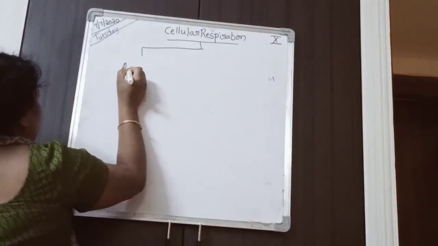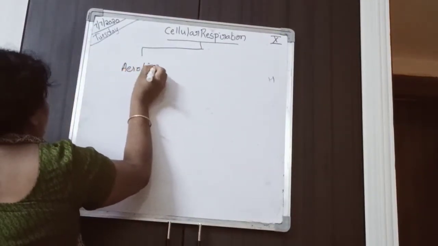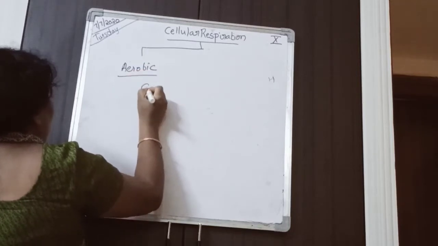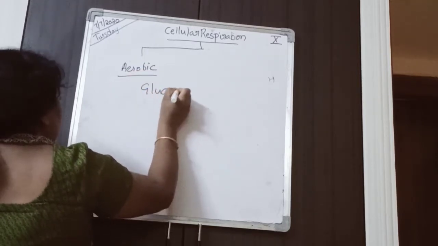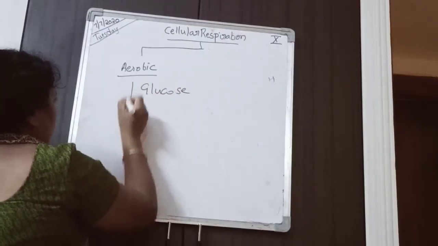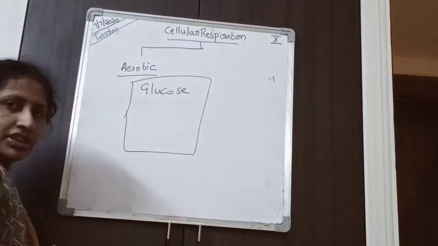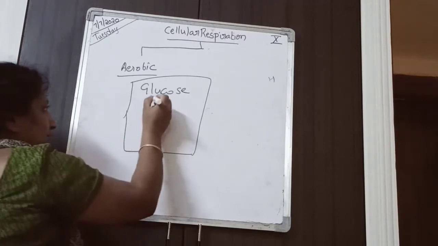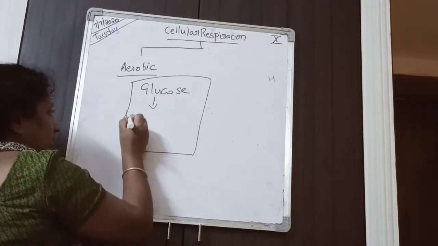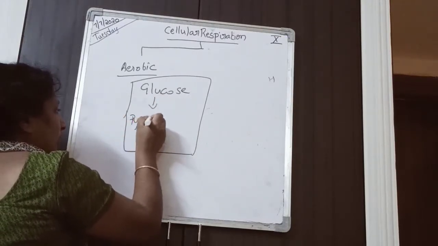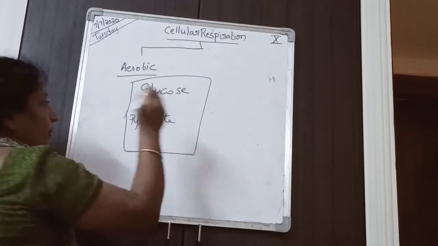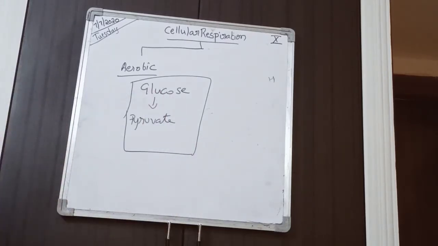Now, in aerobic respiration, what happens? Imagine this is our cell. The glucose present in the cell is converted into pyruvate. This is a common step for both aerobic and anaerobic respiration.